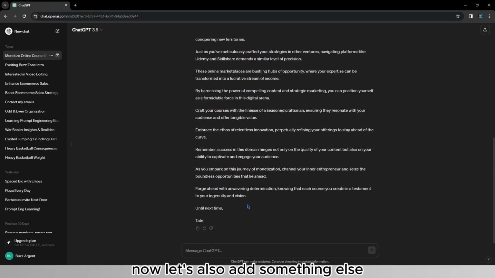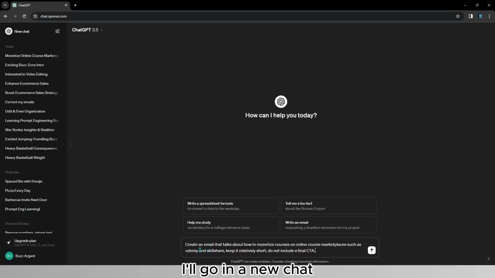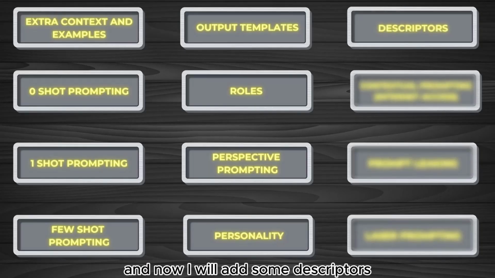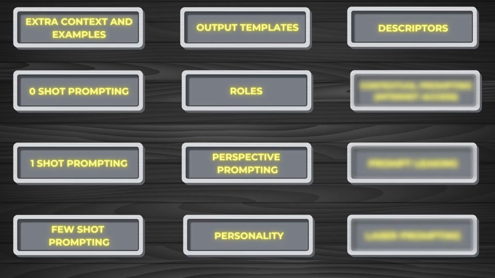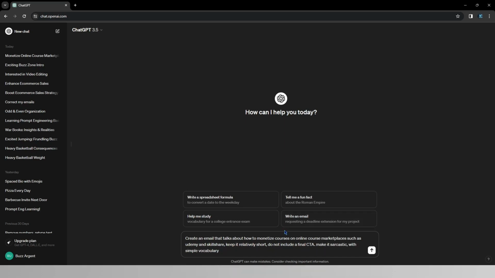Now, let's also add something else. Instead of making an email like this, I'll go in a new chat, copy the same prompt that I had before, and now I will add some descriptors. So instead of adding a style of another copywriter or someone that have written an email, I'll go ahead and type make it sarcastic with simple vocabulary. As you can see, this is a descriptor, sarcastic, which means slightly funny, and a bit provocative.